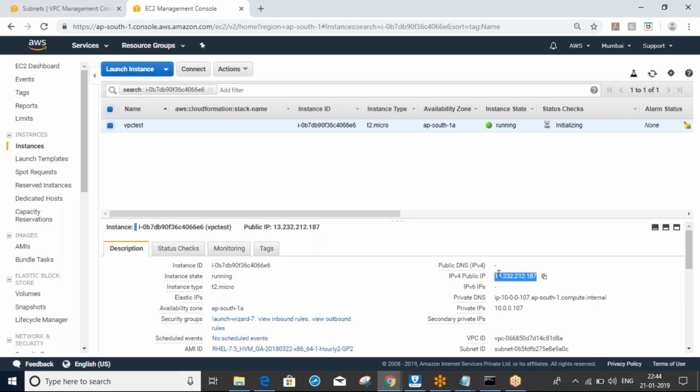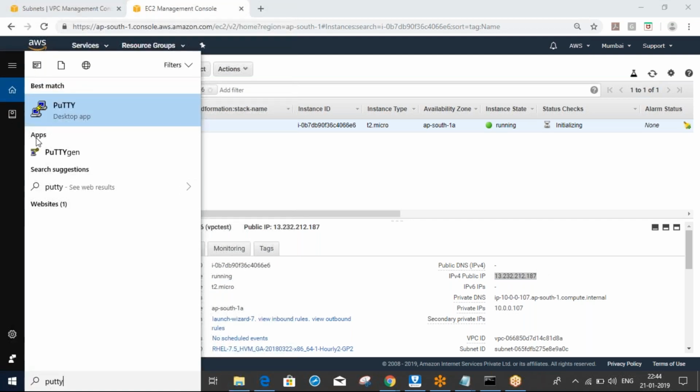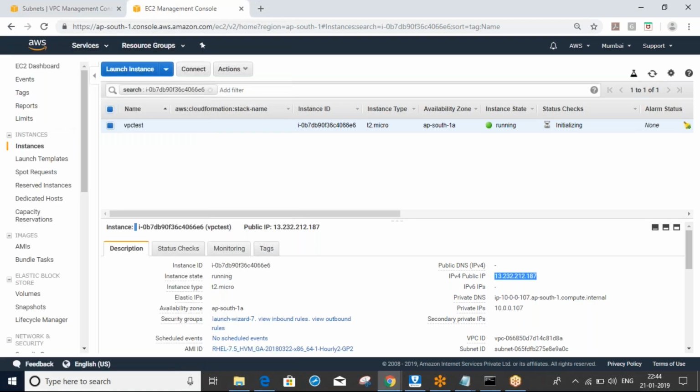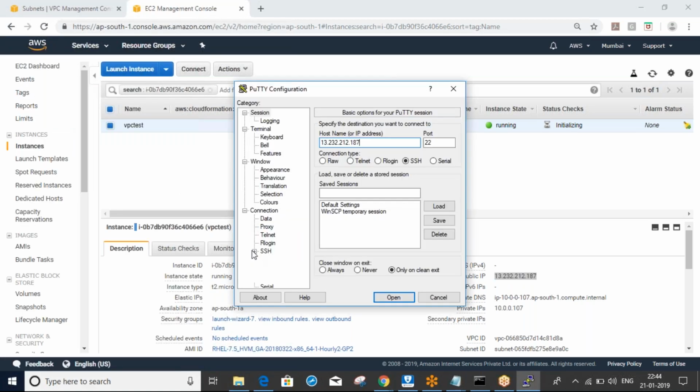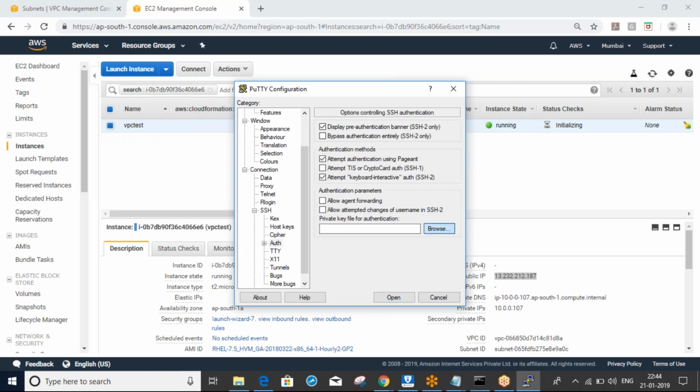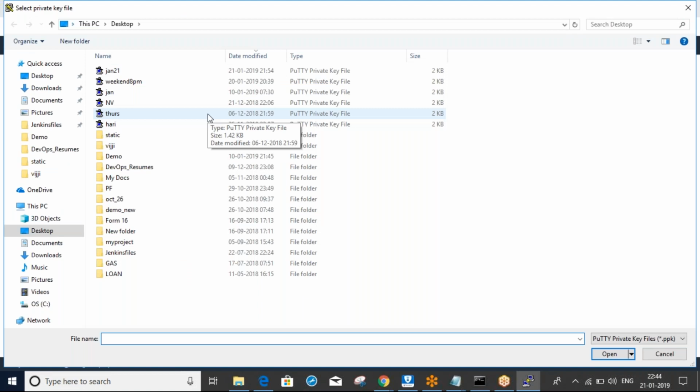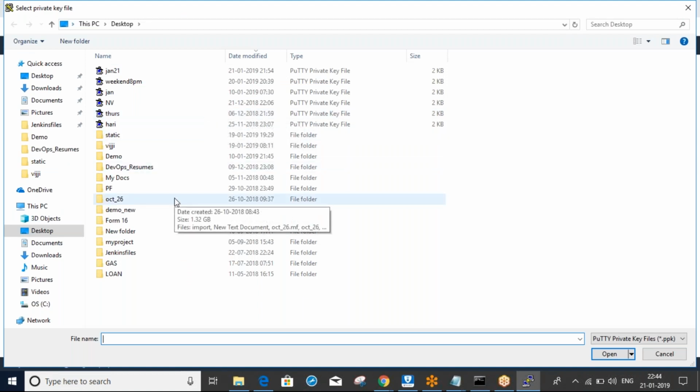Take the public IP. What is my key? I forgot my key here.